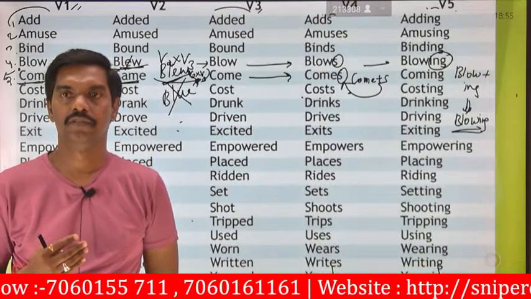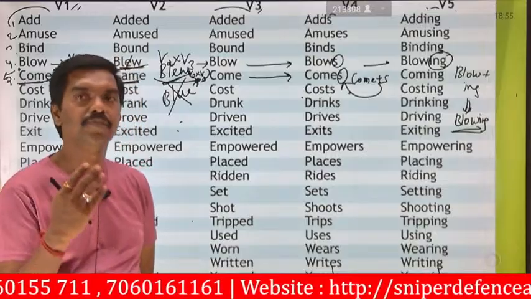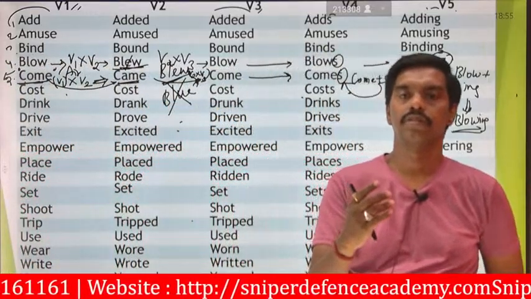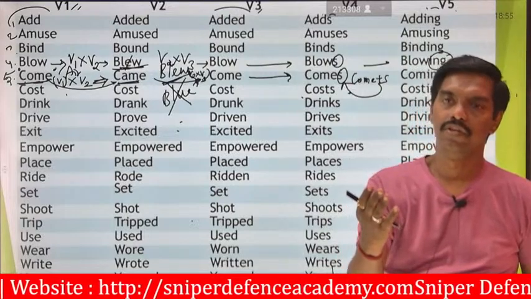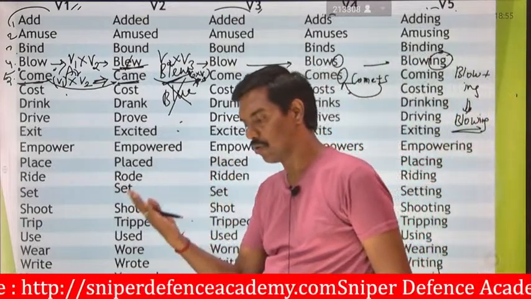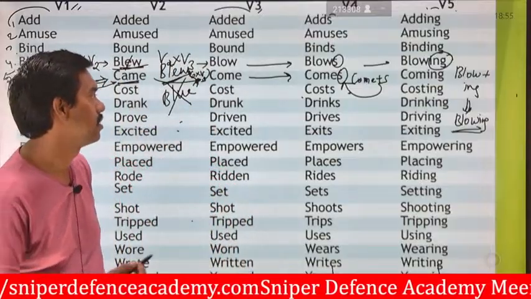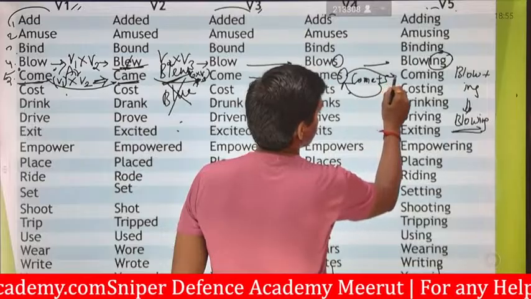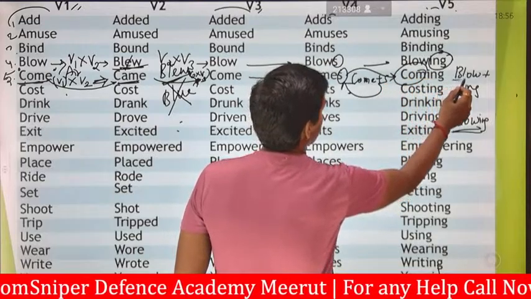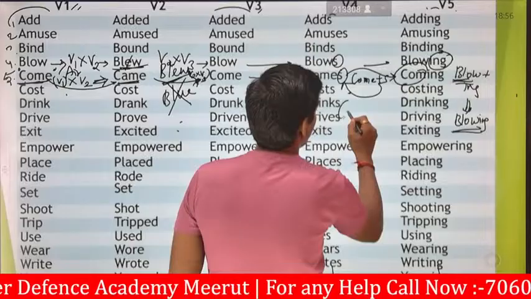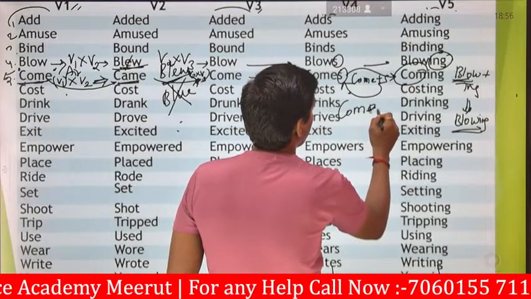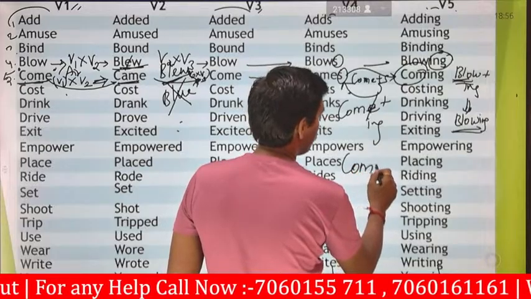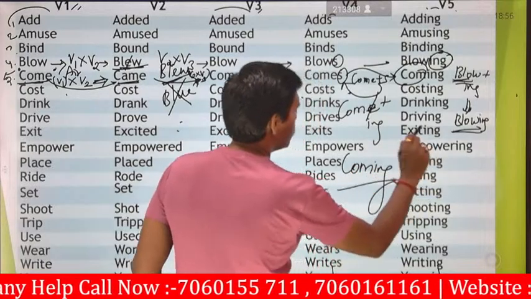He comes to my friend's house. He comes to the tuition center, he comes to the college, he comes to the university. These things are in terms of comes. This comes will be replaced by coming. So come plus ing gives coming. Don't write it like that, come plus ing. This E will remain silent.